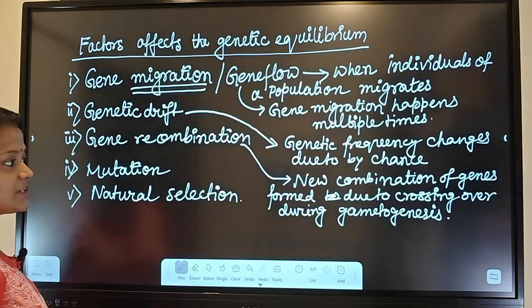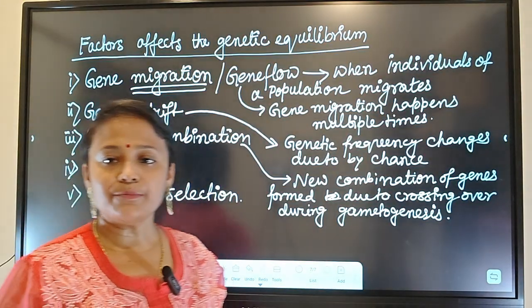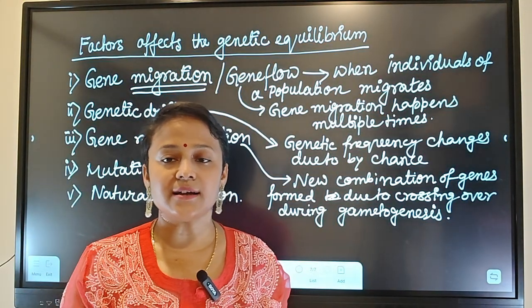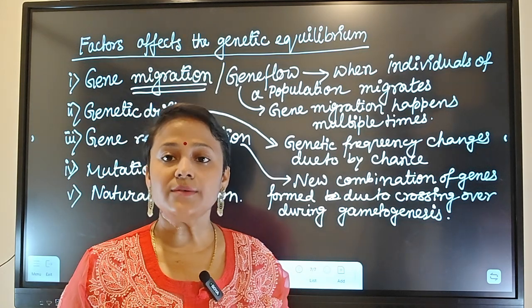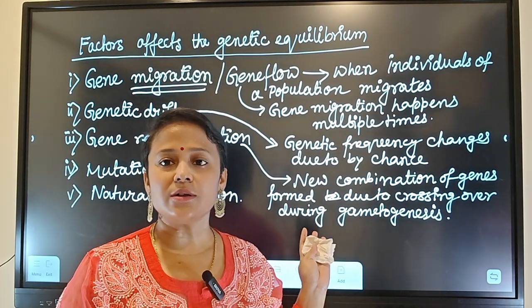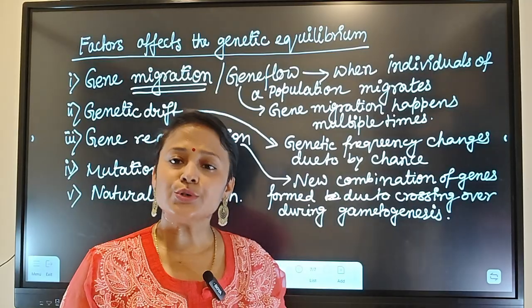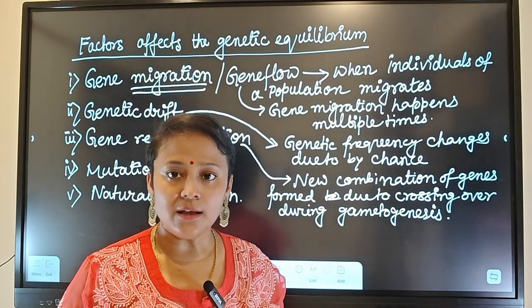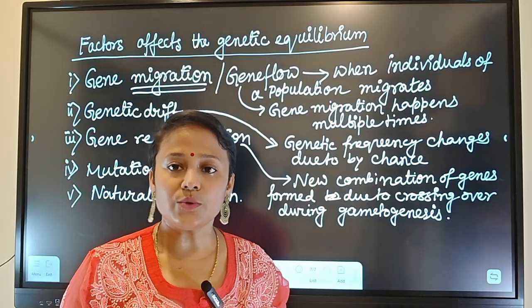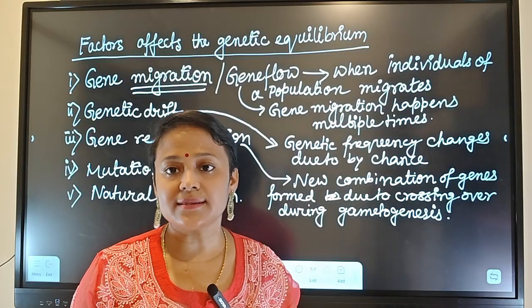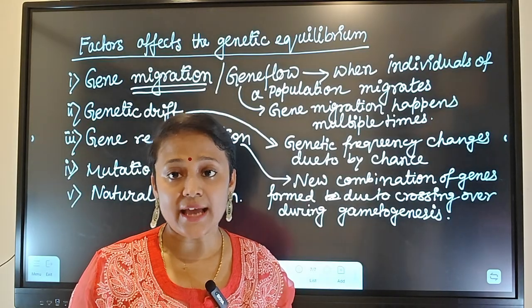Coming to mutation, we all know that mutation means there is a sudden change in the bases of DNA. If it happens, then it is called mutation. Most of the time mutation will be lethal, meaning the organism will not survive. But some mutations are not lethal. The organism can survive.